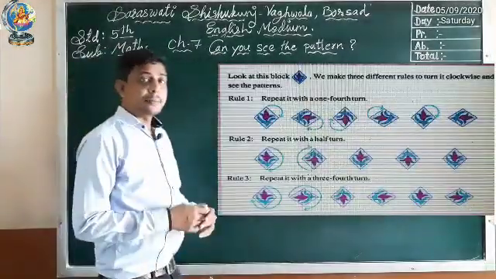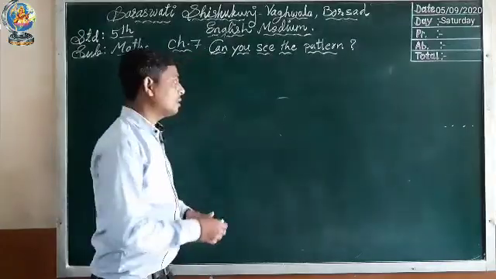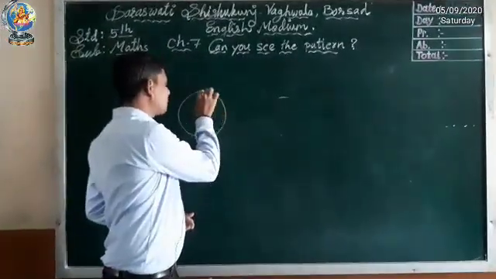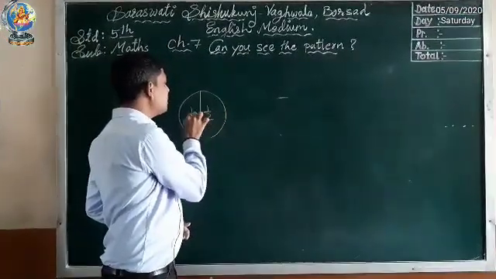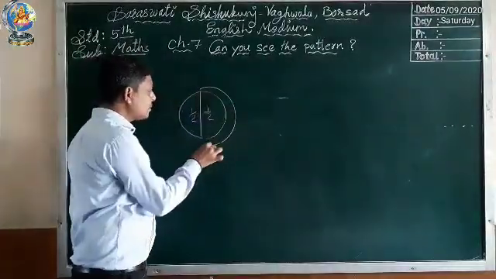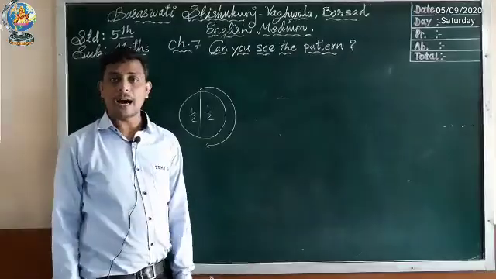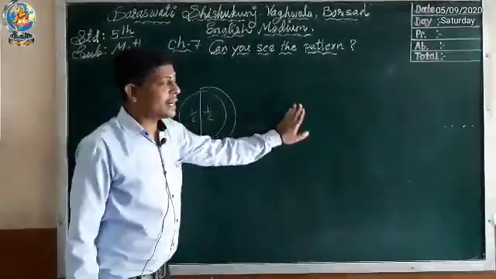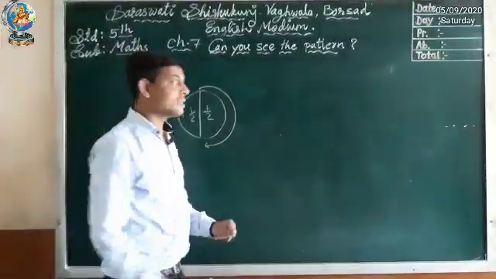The second rule is repeat it with half turn. You know what is half. When a whole is divided into 2 equal parts, each part is called half. So from here to here, this is called half turn. Let's do one example to understand this.